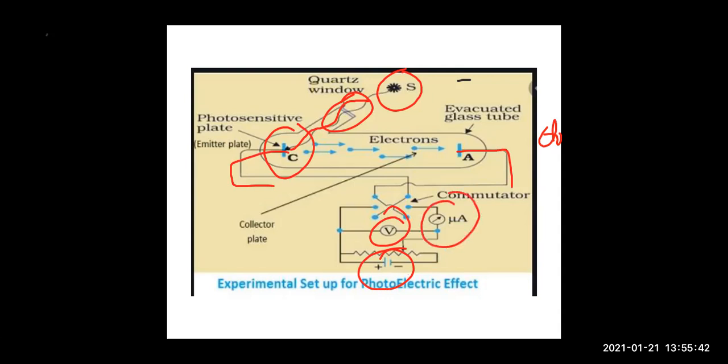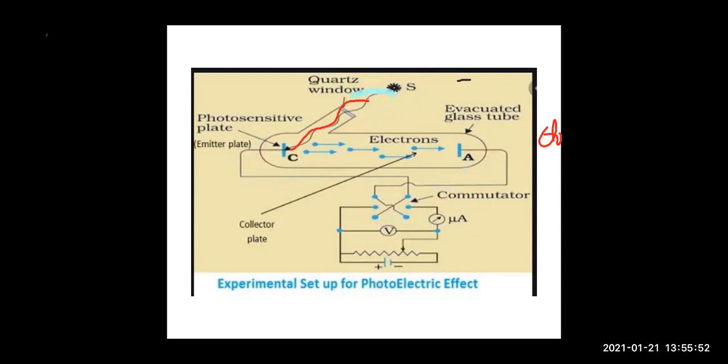And here the microammeter will measure the photo current, right? Now what will happen, children? Now children, what will happen when the source is kept over here? The quartz window, the filter which we have put, will allow the light of particular frequency wavelength to fall on the photosensitive plate. And because of this, the photoelectrons are emitted from plate C.